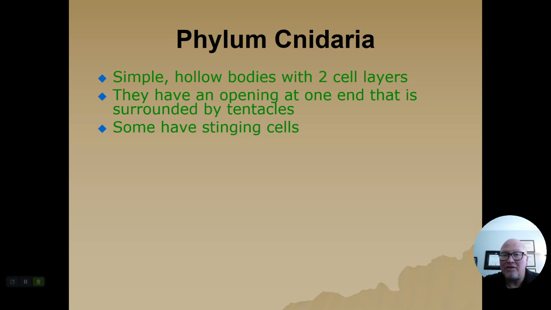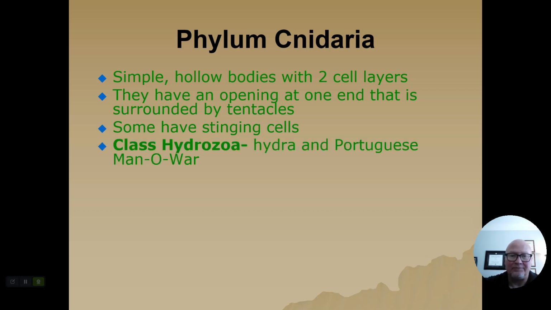They do have stinging cells. Those stinging cells are called nematocysts. The animal does not have a brain. It cannot chase you down. It does not have to be alive in order to sting you with its stinging cells. As long as it is wet, the tentacles with the stinging cells can sting you.